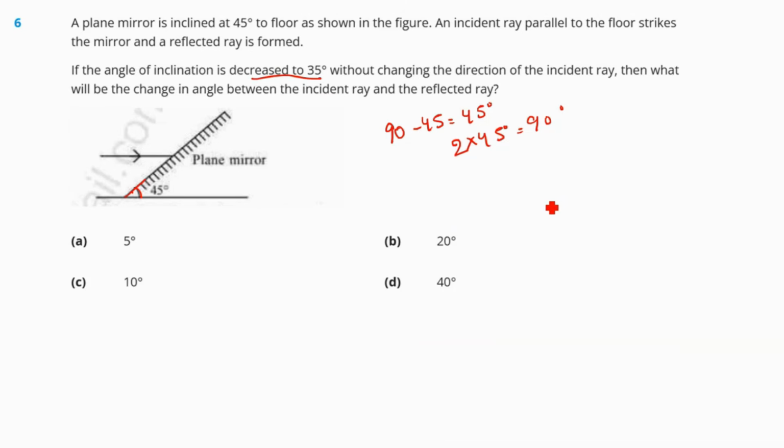So the angle of incidence in this case will be 90 minus 35, that is 55 degrees. And the angle between incident and reflected ray will be 2 into 55, that is 110. So the change will be 110 minus 90. So 20 degree should be our answer. So our correct answer is option number B.